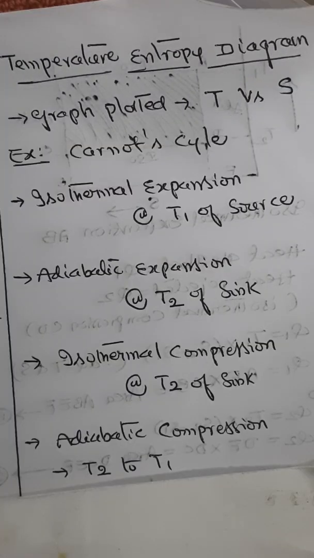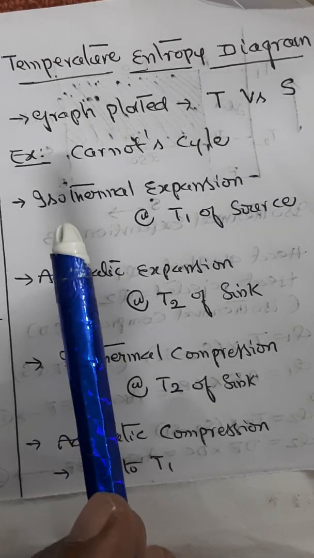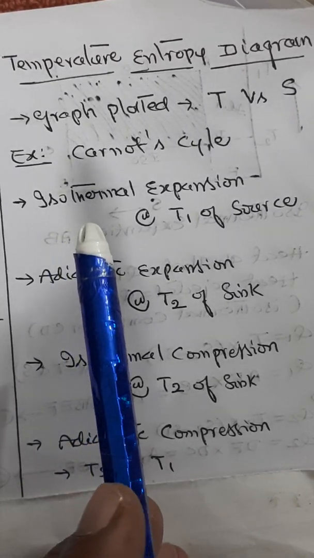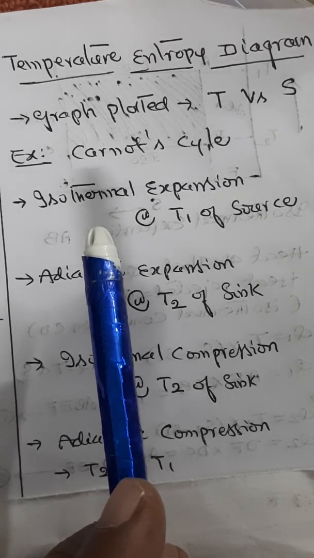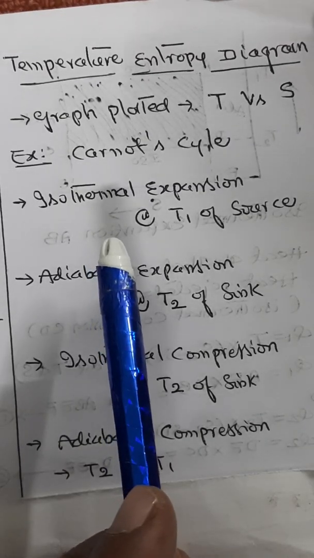Let us understand the temperature entropy diagram approach. For that, we shall consider a graph plotted in temperature and entropy, what is known as the temperature entropy diagram, in the case of a Carnot cycle. Let us recollect, in the Carnot cycle, the working substance undergoes 4 different operations.